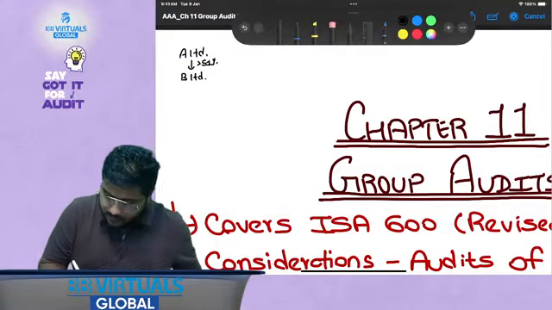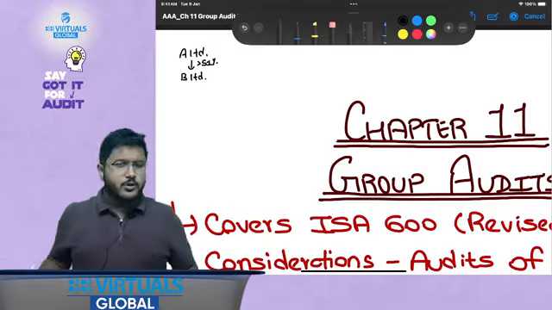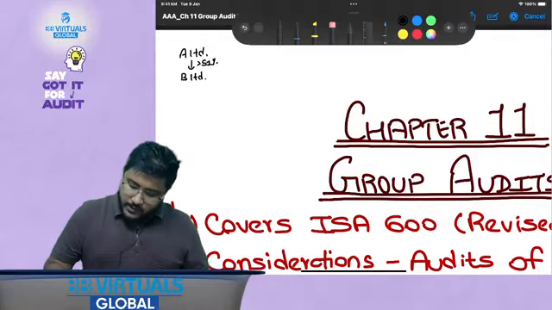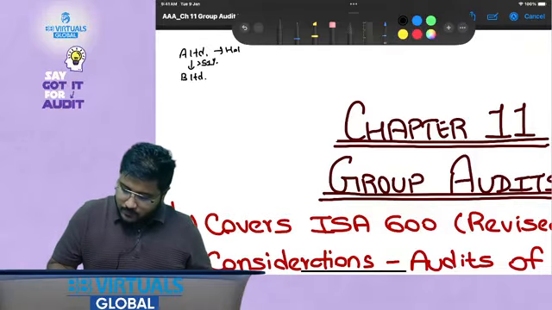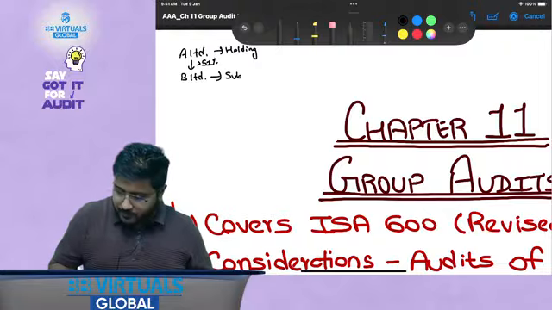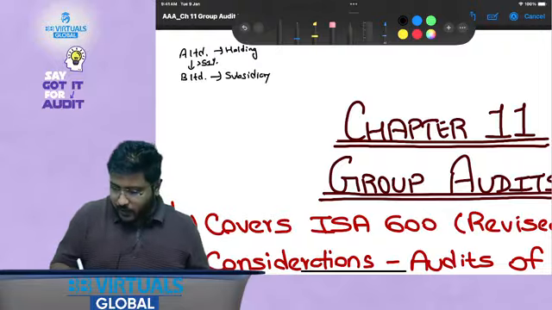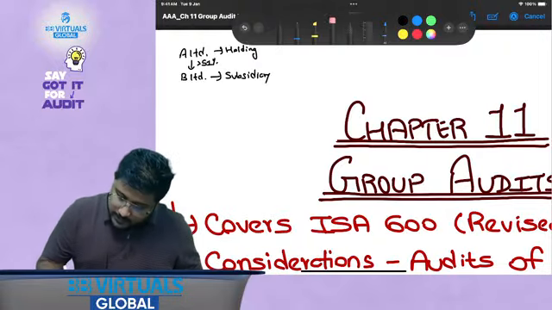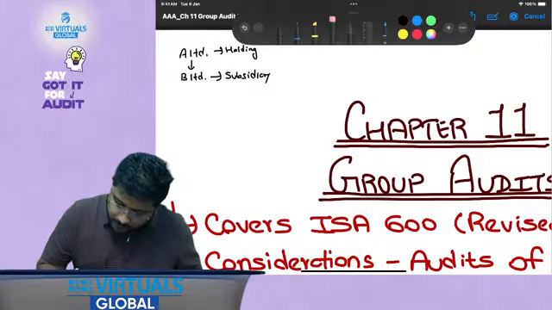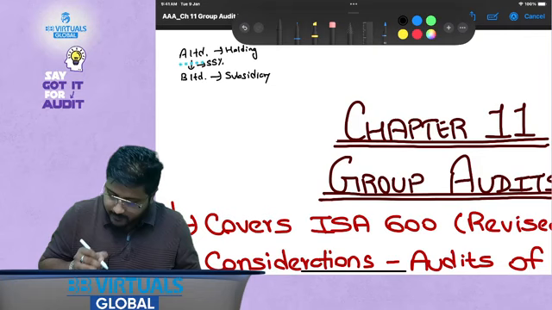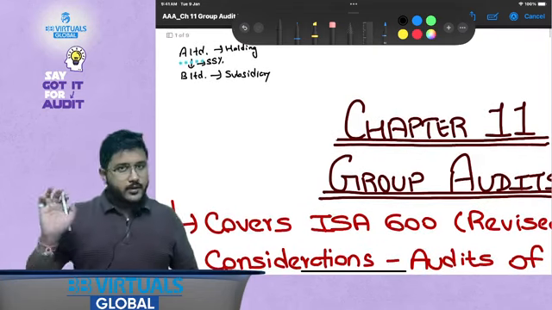There are other conditions also, but say more than 51% is owned by A Limited. So this becomes our holding company, and this becomes our subsidiary company. Let me specifically write it over here. So it holds 55%. This one is the subsidiary.